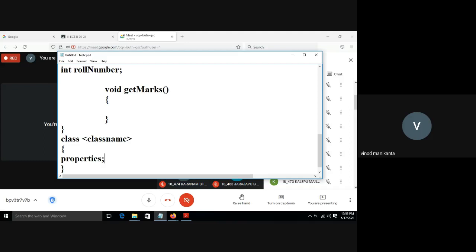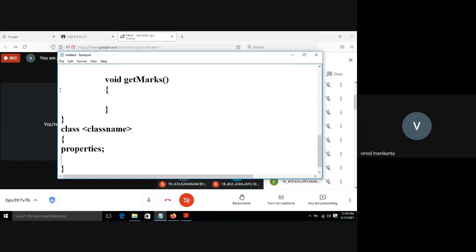Every class has properties, meaning variables, attributes, or class members, and every class has some behavior. This getMarks is a behavior. This behavior is also called a method. We call it a method in Java, whereas in C it is called a function. Function and method are the same, or it is a behavior.